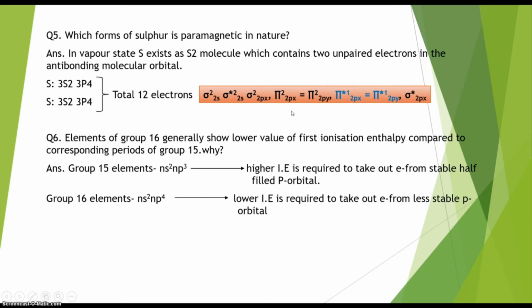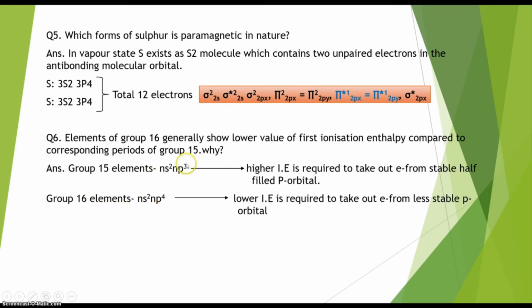Now let's move on to the next question. Elements of group 16 generally show a lower value of ionization enthalpy compared to the corresponding elements of group 15. Why? You have to explain this phenomenon. First of all, group 15 elements have the electronic configuration ns2np3. There are 5 electrons in the valence shell. And in case of group 16, the electronic configuration is ns2np4, so there are 6 electrons in the valence shell of group 16 elements.